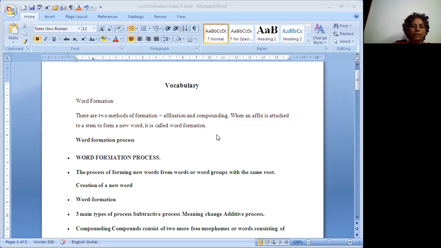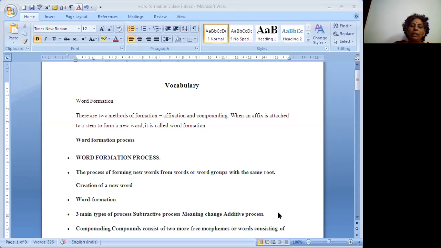The process of forming new words from words or word groups with the same root will give us a new word, that is, a creation of a new word. And the other one is word formation by adding a prefix or suffix to the root word.